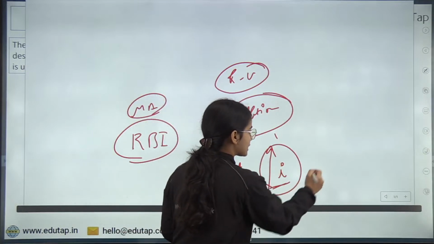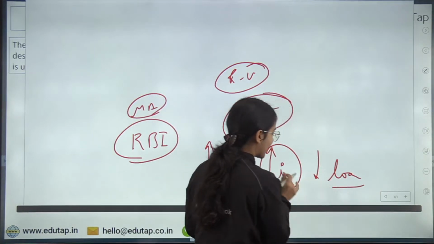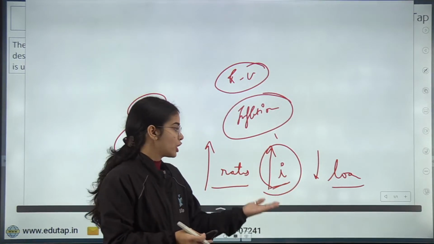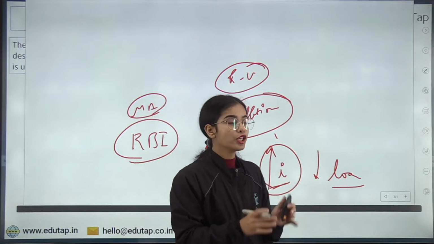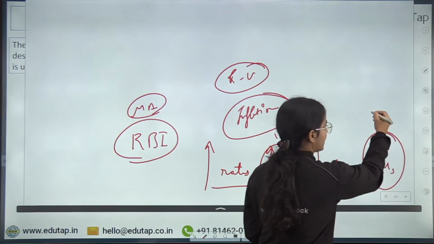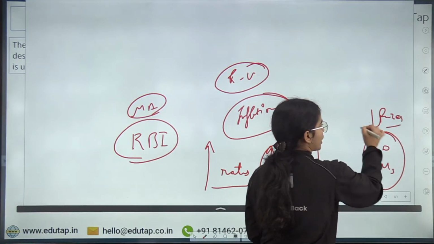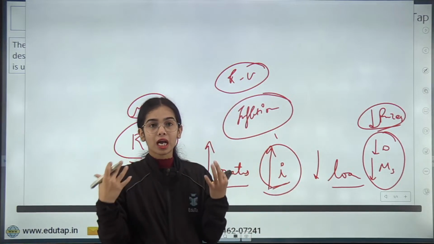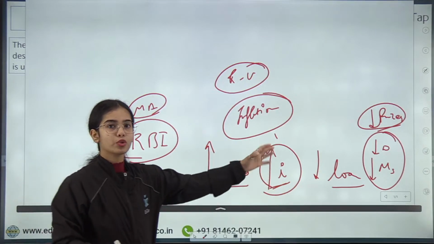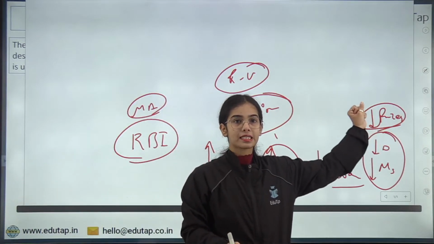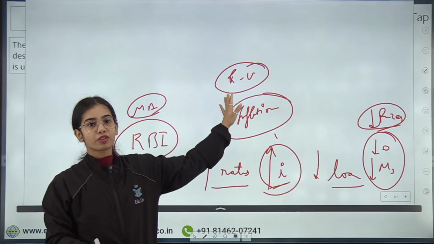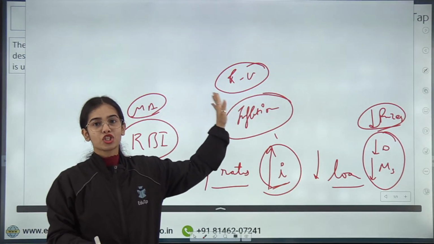If interest rate is increasing, fewer loans will be taken. At the higher interest rate, you will not want to take so much loan because you will have to pay higher interest. So less loan means less money supply, less demand in the economy, and the prices will start decreasing. So the monetary authorities around the world were increasing their rates to control the demand, to control the prices, to control this inflation that was increasing very fast because of the Russia-Ukraine war and the supply chain disruption.